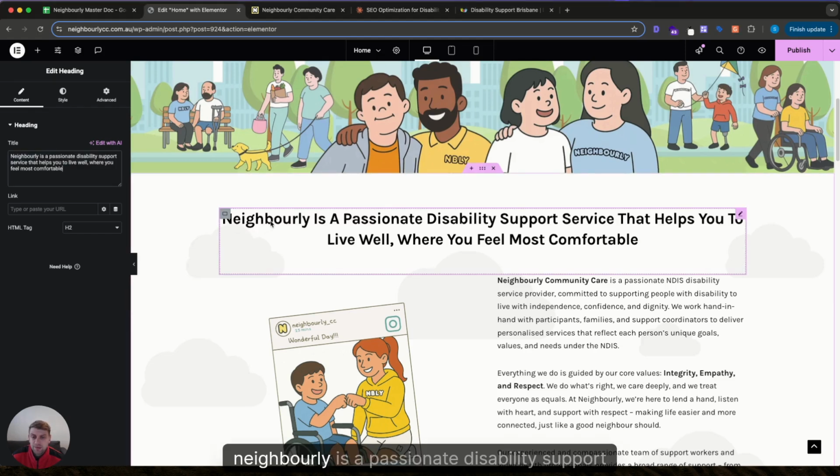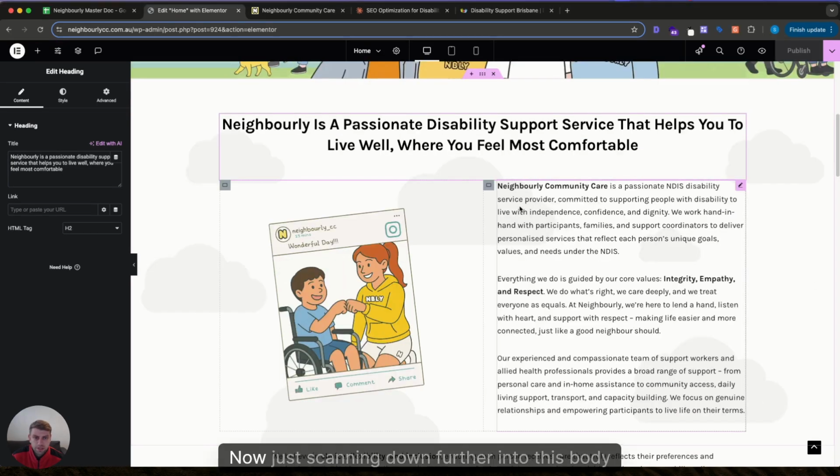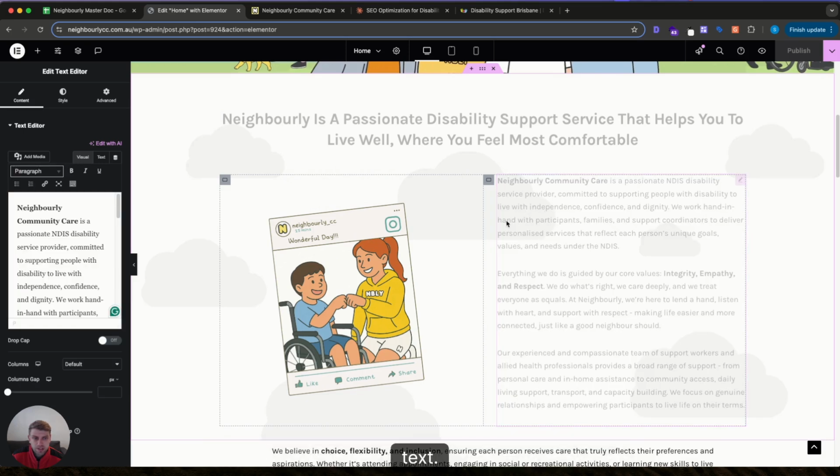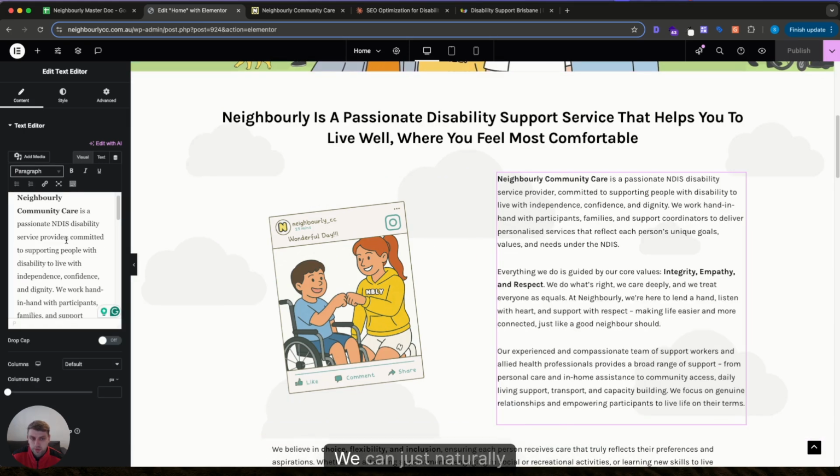And now it says, Neighbourly is a passionate disability support service that helps you to live well where you feel most comfortable. So this is basically the same as what it just was, but we added in the keyword disability support service. Publish that. Now just getting down further into this body text, we'll look for opportunities we can